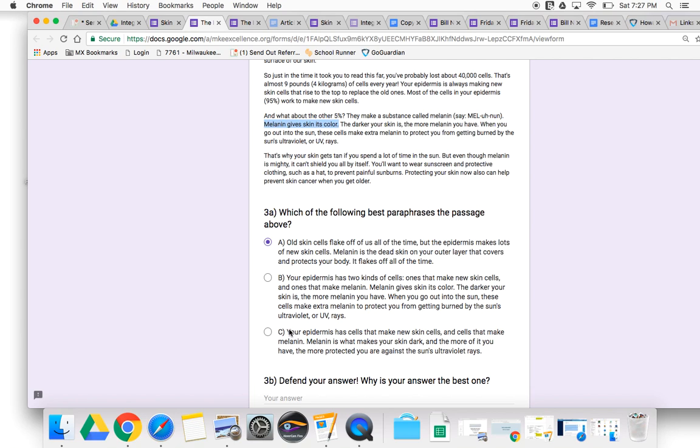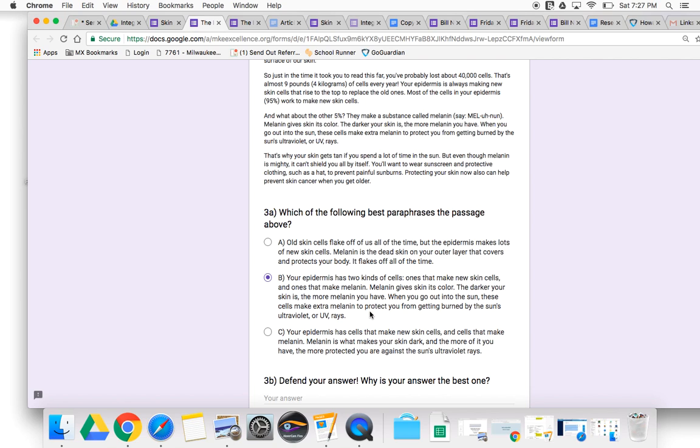What about C? Your epidermis has cells that make new skin cells and cells that make melanin. Melanin is what makes your skin dark, and the more of it you have, the more protected you are against the sun's ultraviolet rays. I like that, but just to be sure, let me look at B. Your epidermis has 2 kinds of cells, ones that make new skin cells and ones that make melanin. Melanin gives skin its color. The darker your skin is, the more melanin you have. So far, this is true.